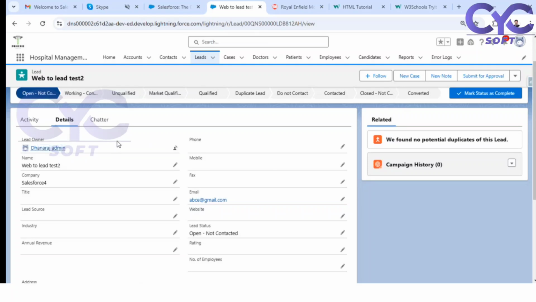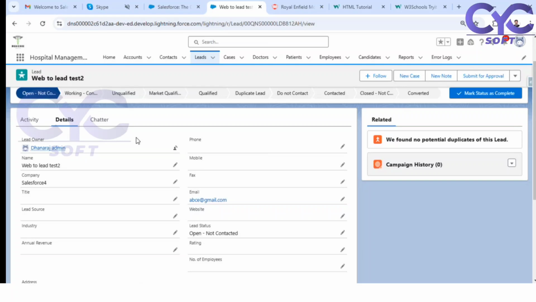Leads are created, and as of now there is no criteria, so it is assigned to an individual person, which is not supposed to be. Leads should be in a separate concept. To whom should the lead be assigned? So there is a concept. Salesforce provides a feature known as lead assignment rule.